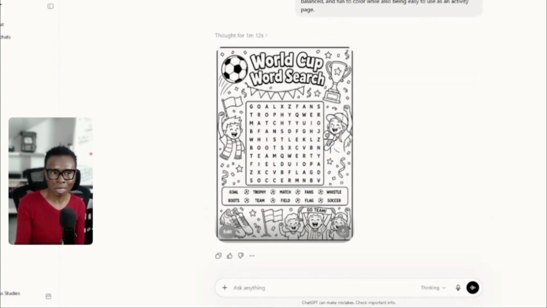The beautiful thing with AI is that you put in the same prompt, and the likelihood of getting different results is very high. So I could put the same prompt in Gemini or Claude AI, and it's going to give me a different page, which is beautiful. That way, you also have options, right? And anyone using this prompt is not going to have the exact product to sell, so it gives you variety.